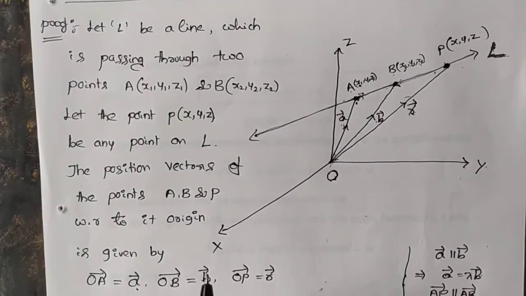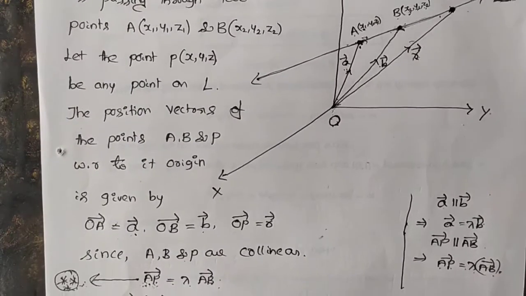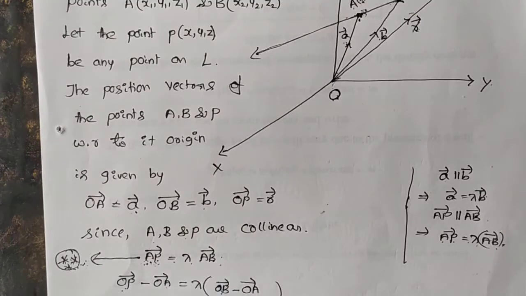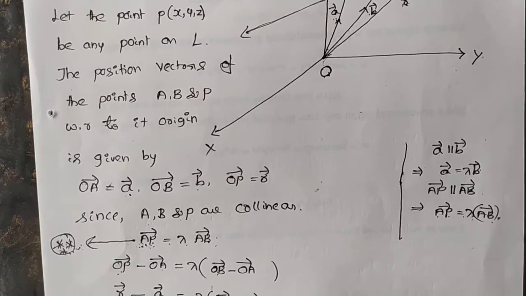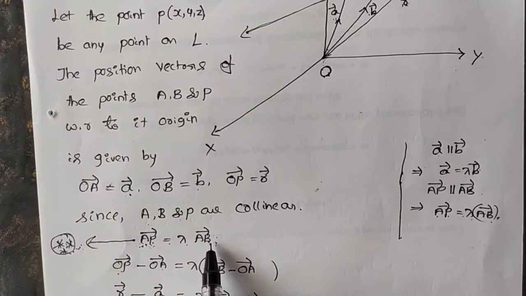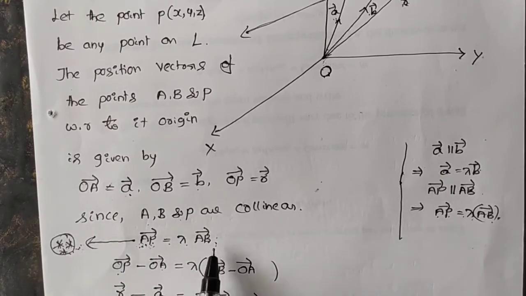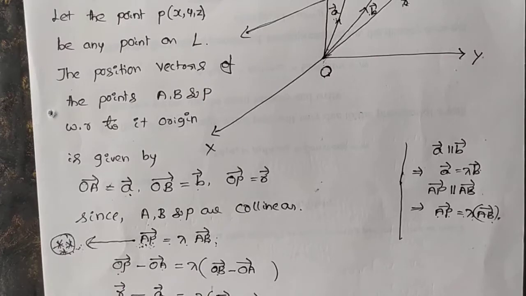Next, here we have defined the position vectors, and here we have used the condition A, B and P are collinear. If A, B and P are collinear, then AP vector equals to lambda into AB vector. This concept we already used in our previous derivation, and also we have discussed about this condition in our vector algebra also.